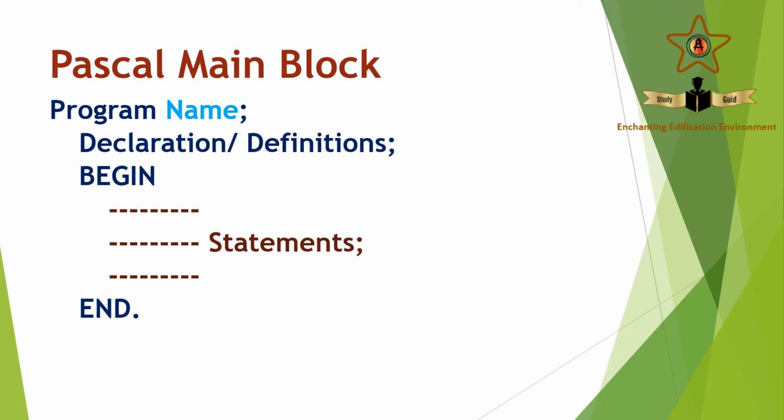The main block starts with the reserved word program, and we have to give a name which fits the identifier rules. Then there are a lot of declarations and definitions. Then we have begin and end and a dot. Between that only we write all executable Pascal statements. That is the statements which are going to be activated when you run a Pascal program.